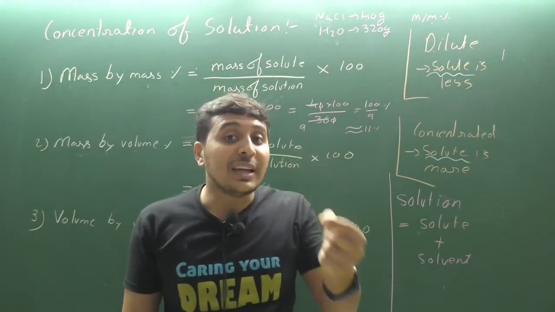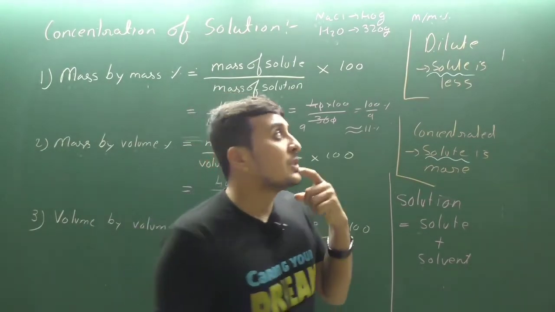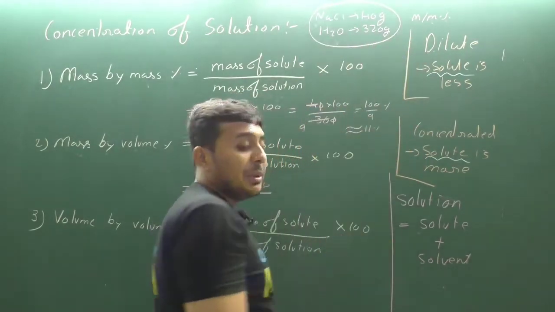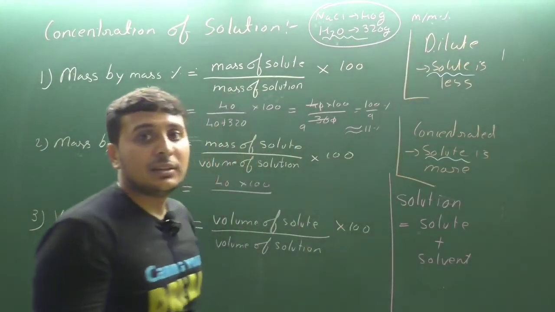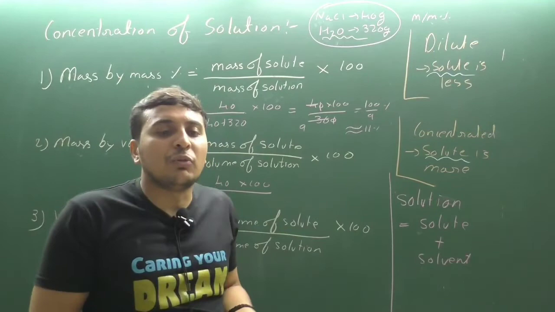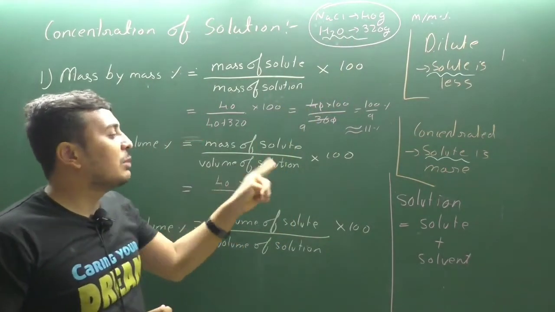Why? Because the salt we are adding into the water is going to dissolve. So if we take the volume of NaCl plus H2O, that will be only the volume of H2O. Clear? Yes or no? That will be the volume of water, because the volume of water will not change. So the volume of solvent will be equal to the volume of solution.